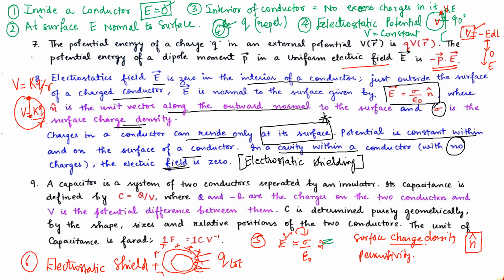When this cavity is uncharged, what will happen? There will not be any electric field or any potential inside this cavity. So this cavity is shielded from the electric field. This kind of concept we use in our instruments. If we are inside a conducting cavity, we will not feel any electric charge.